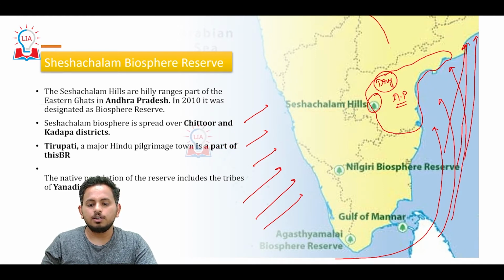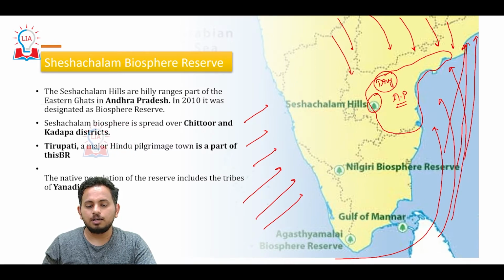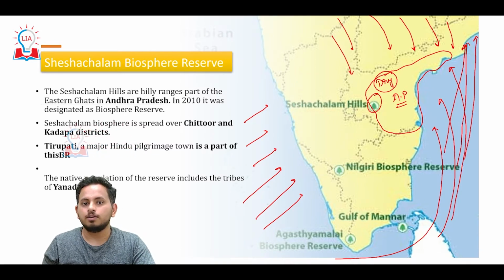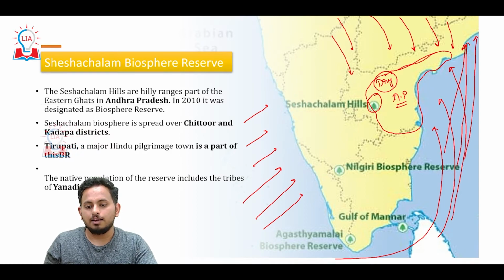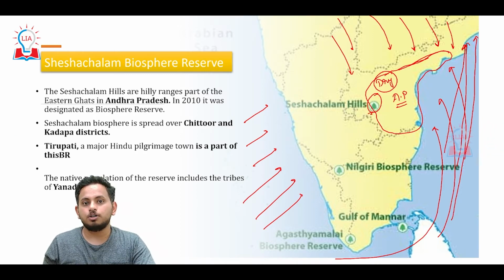And even during the northeast monsoon, that is the retreating monsoon, because there is no water source in North India, the dry winds would flow, and this particular area of Andhra Pradesh would not get the rainfall. This is an area which is among the least rainfall receiving areas in India. This is a biosphere reserve located in this particular climatic zone.